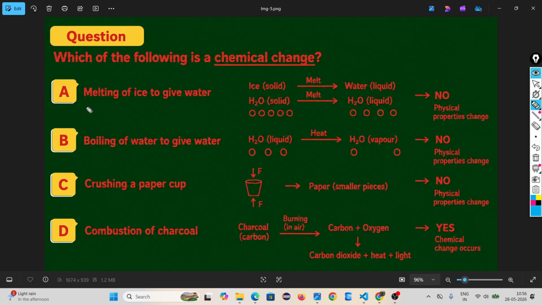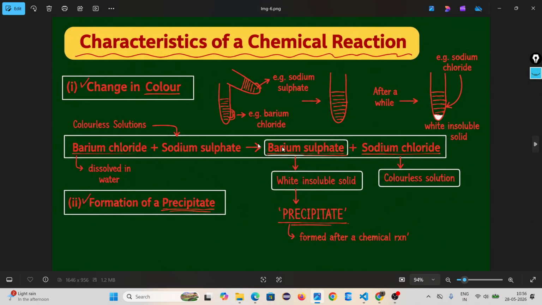So here are some examples of chemical change and physical change. Physical change means only a change in state, shape, or color. Chemical change means change in composition. Then we understand the characteristics of a chemical reaction. Characteristics are nothing but a way to identify whether a chemical reaction is happening or not. Number one, change in color. The change in color shows whether a chemical reaction is occurring or not.